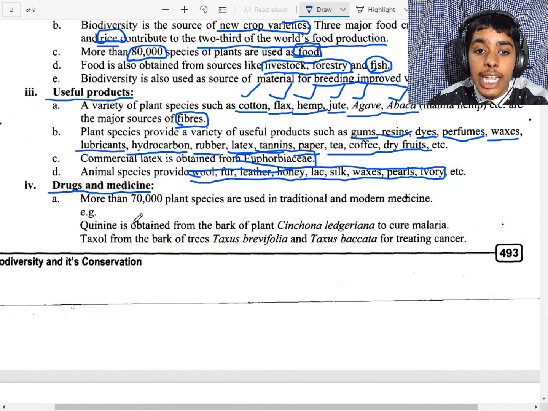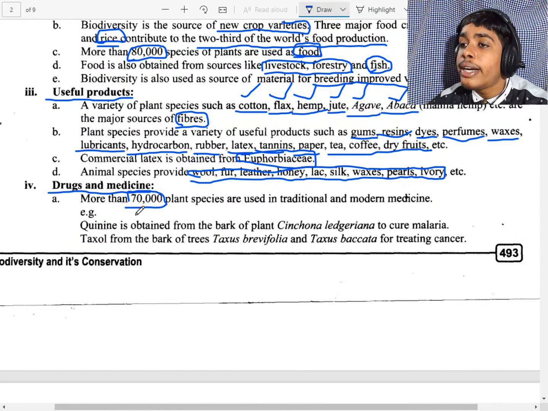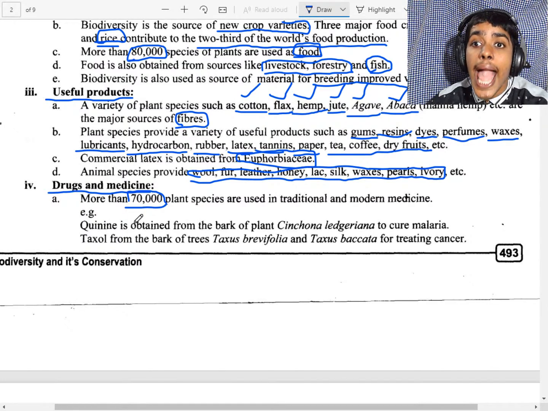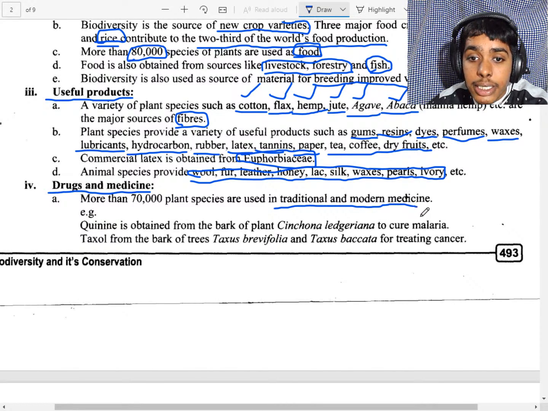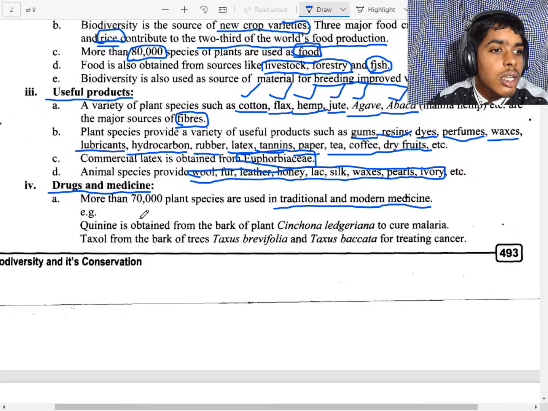More than 80,000 species are used for two-thirds of the world's food population and 70% are used in traditional and modern medicine. Excuse me, the pencil is not working. I will check. Okay, it is working. So 70,000 species are plant species.